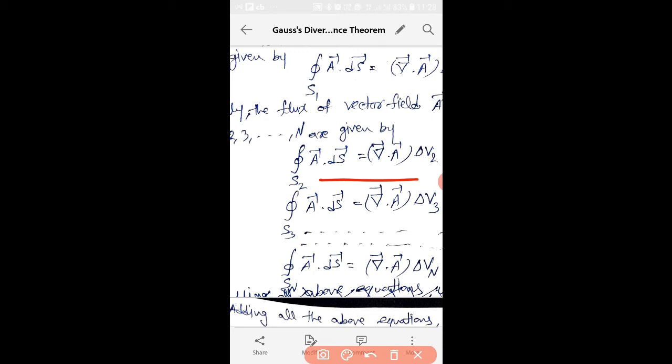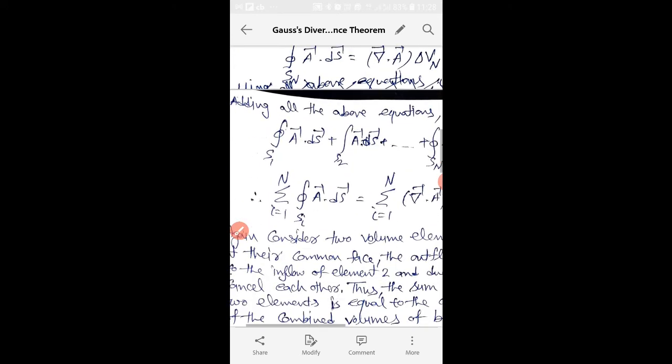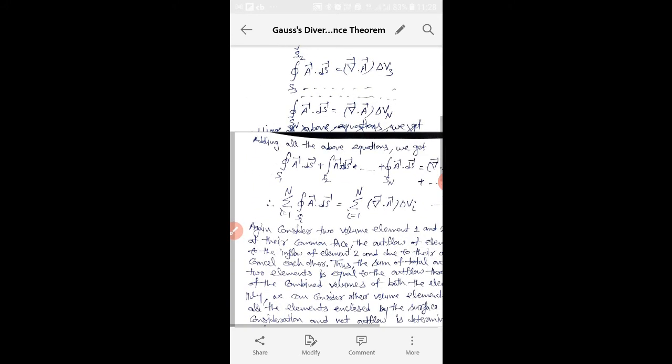Again, the surface integral of A dot dS over the surface S2, which encloses the volume V2, will be equal to the divergence of A times delta V2. Similarly, we can write the other terms. Next, we add all these terms together: the whole volume was divided into small volume elements, and now we add all these equations.